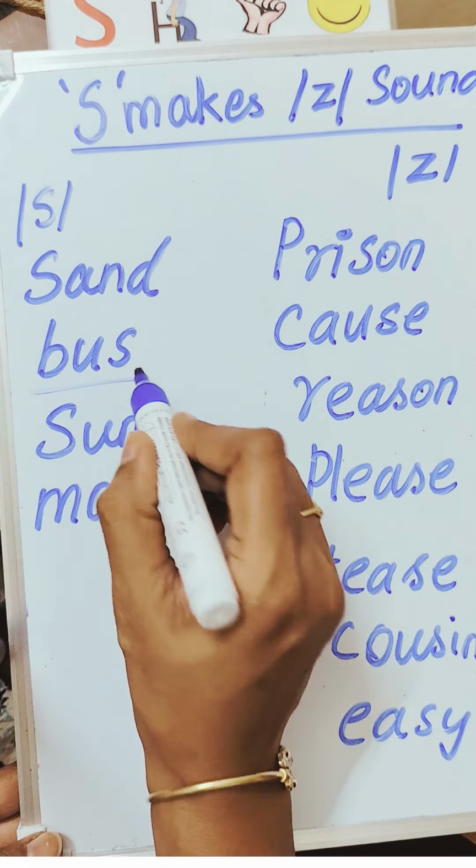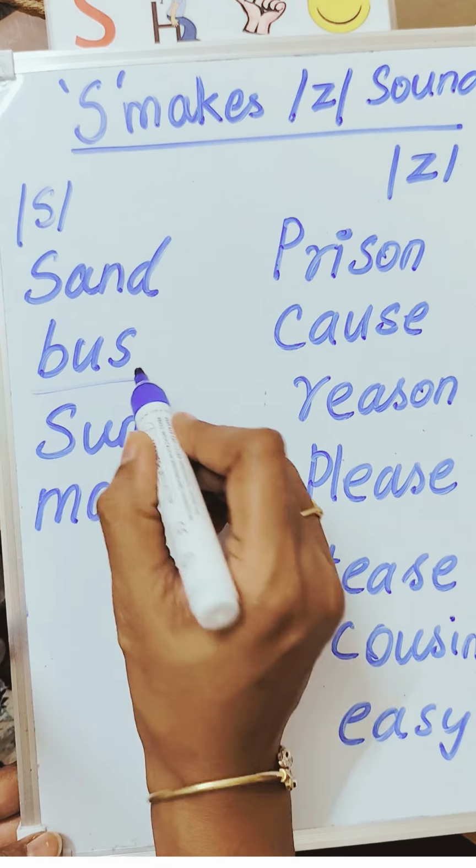Why so? The letter S, when it comes between two vowels, it makes Z sound. Here in prison, I and O are vowels. So S is coming in between the vowels. So it makes the sound Z.